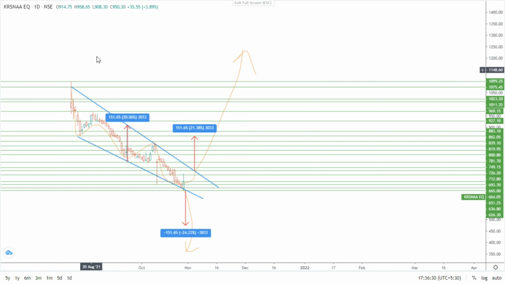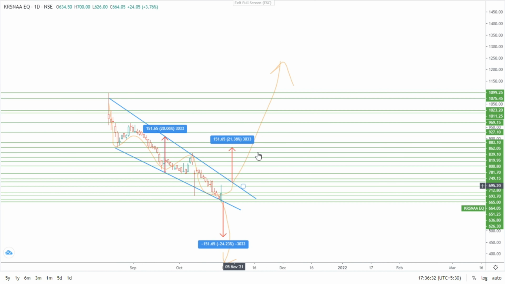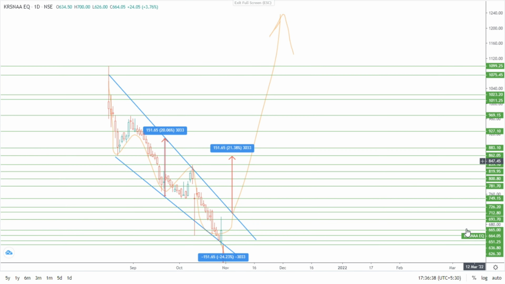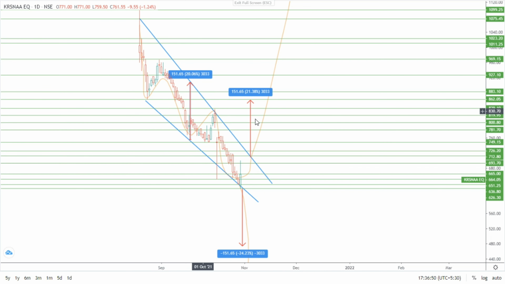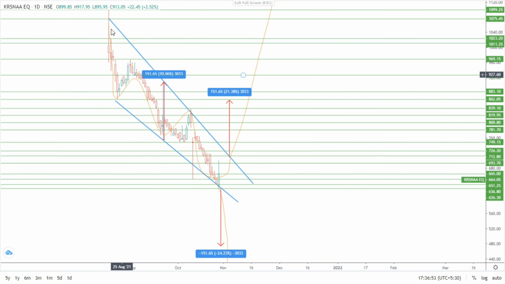And here you can see the current price of the stock, 664.05, last traded price. After breaking out of this pattern, you can see it has fallen, again raised, again down and up. Here this blue line acts as a resistance and this blue line acts as a support.